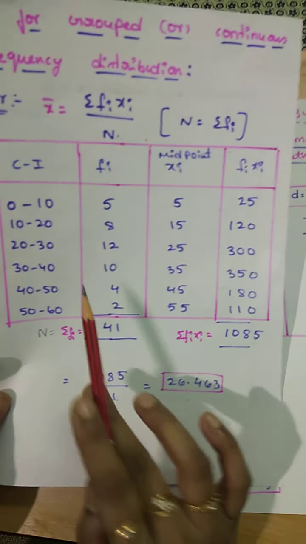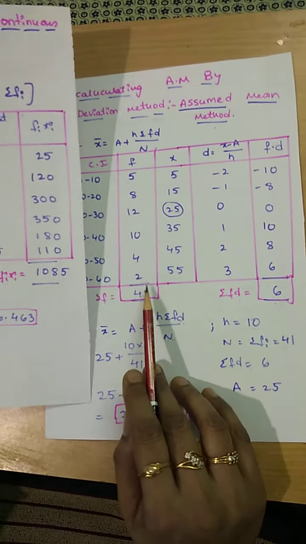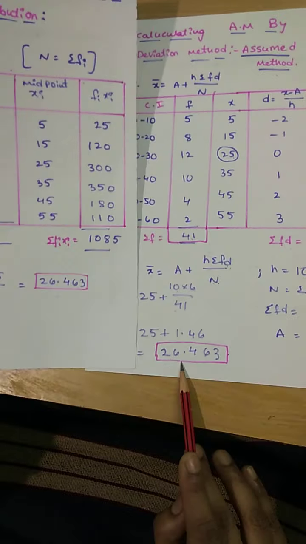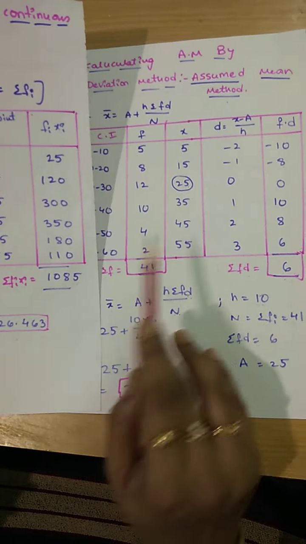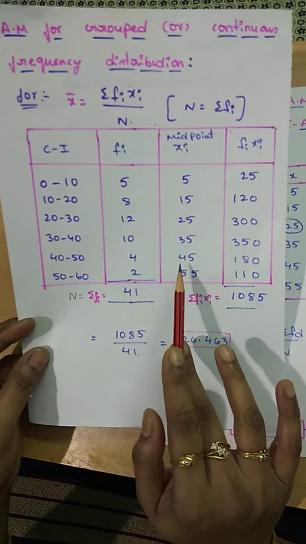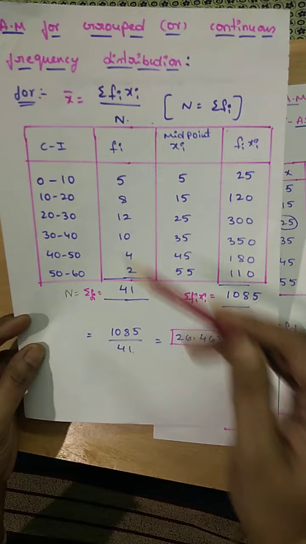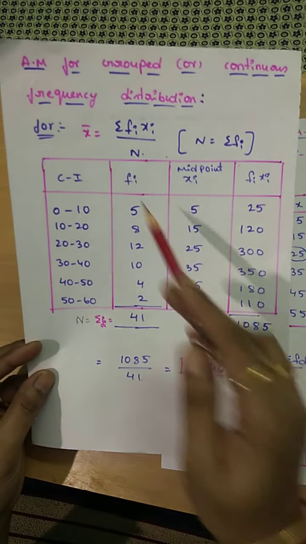Here I have done the same problem using the continuous frequency distribution method and the assumed mean method. Both answers are the same, 26.463 and 26.463, but the method is different. Here we need to find the midpoints and then substitute the values in the formula.